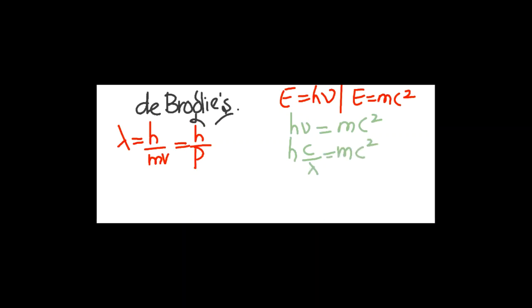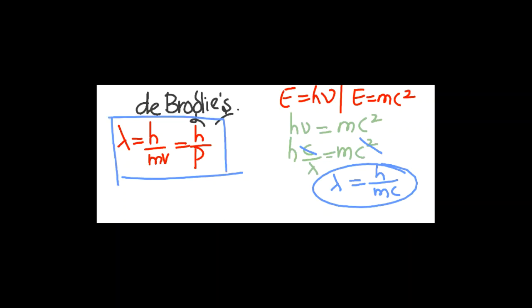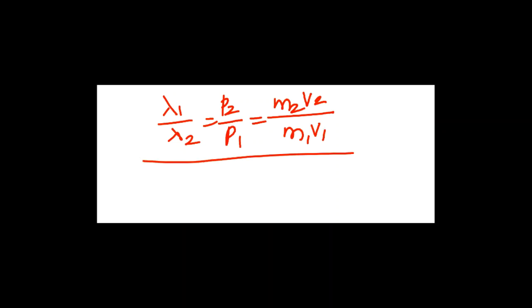So this, if you are cancelling, lambda is equal to h by mc, or you can say h by mv. Lambda is equal to h by mv, or lambda is equal to h by p, is the first principle that you need to remember. If you need comparison, then lambda 1 by lambda 2 is equal to p2 by p1, or m2 v2 by m1 v1. For comparison problems only.